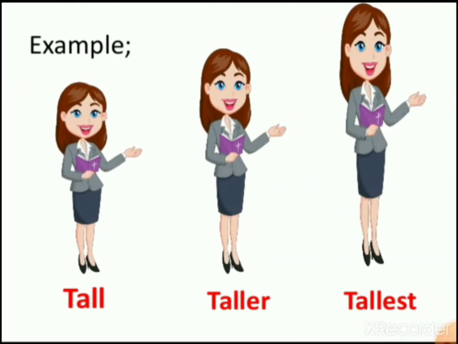Now another example you can see is tall, taller and tallest. So if we just talk about one person, right, she is quite tall. So this is without any comparison. Whereas if I say she is taller than her, I am making a comparison between the two. Whereas if I say she is the tallest of all, here tallest means that one person is superior to all and is the tallest, right?